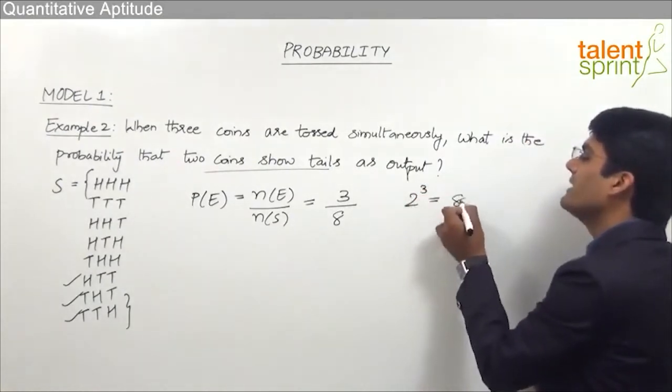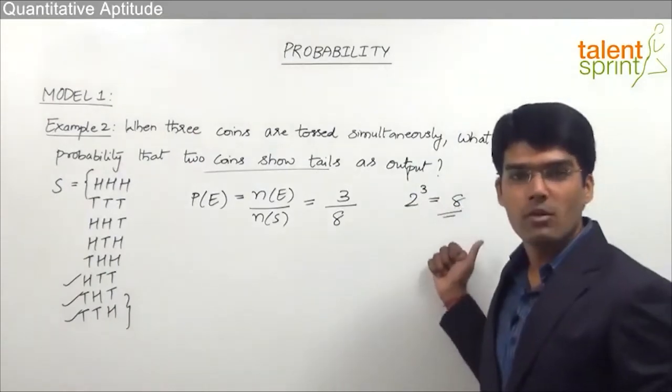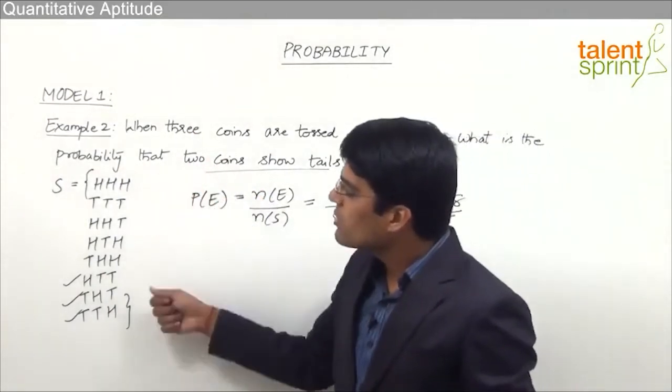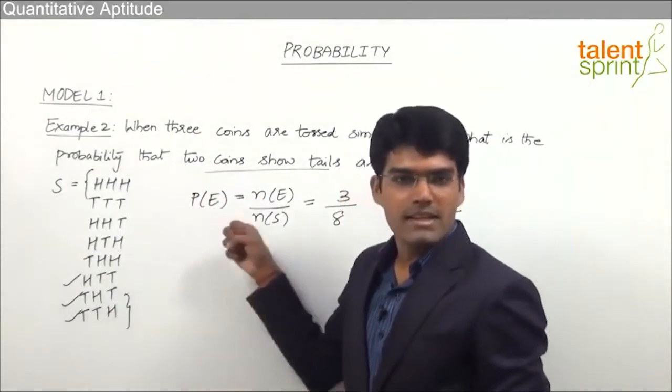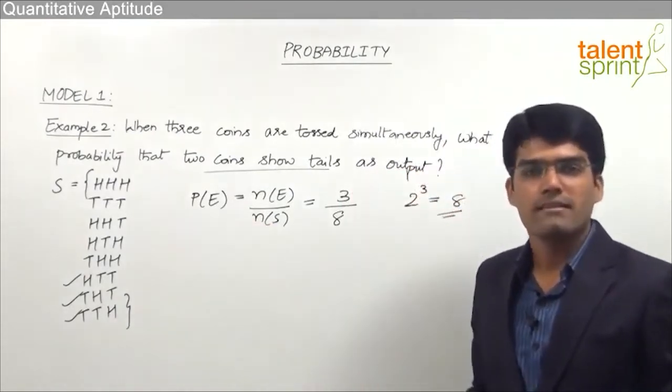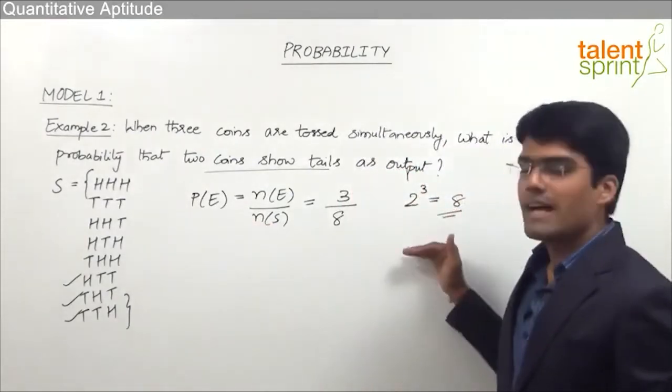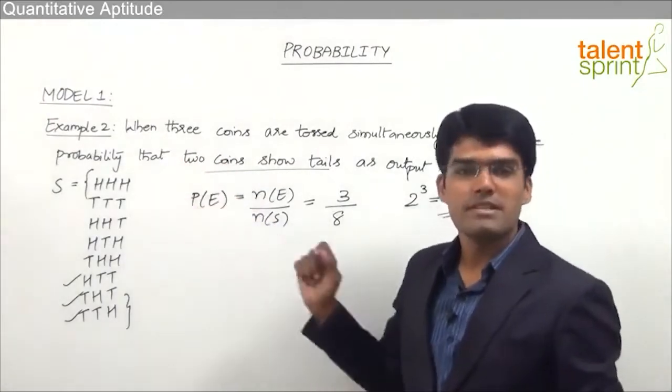So that is 2 power 3, which is 8. So we'll have a total of 8 possible outcomes. Now, taking all those 8 outcomes in the sample space and then checking the favorable ones is a very tedious task. So let us see how we can get the answer without actually taking the sample space.